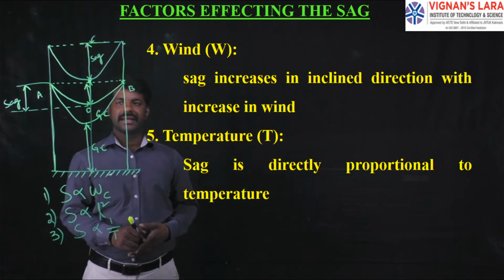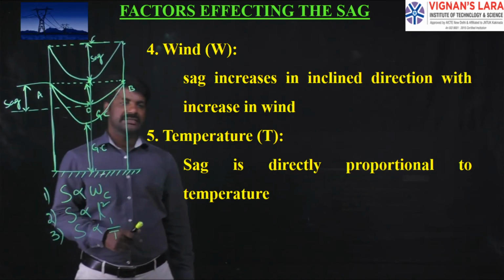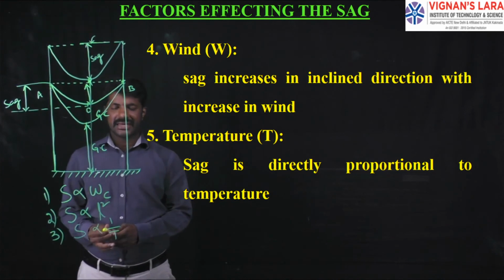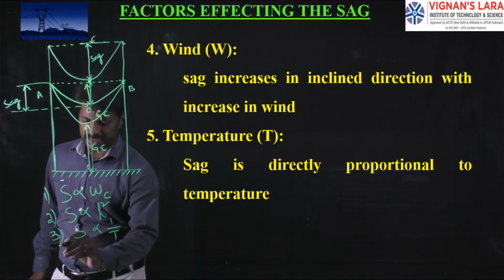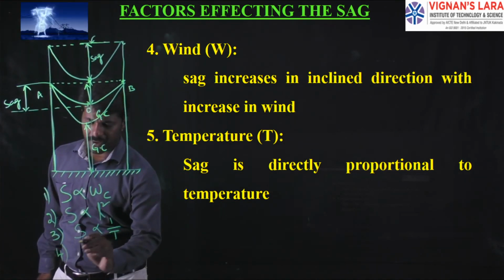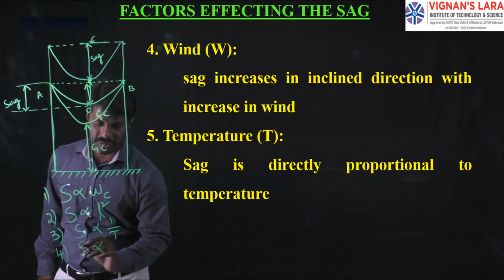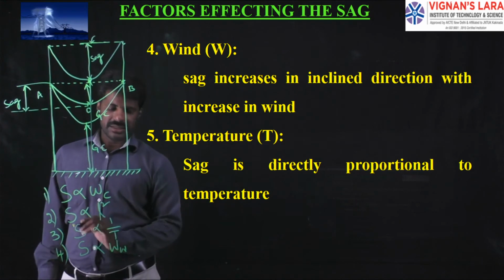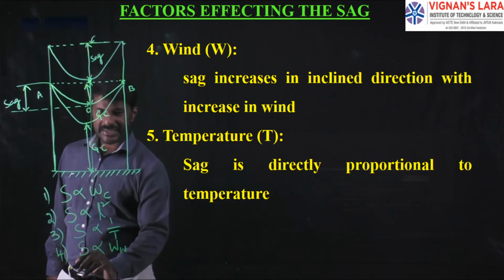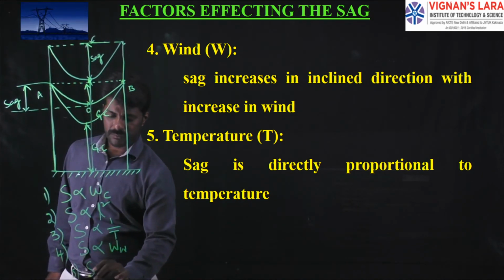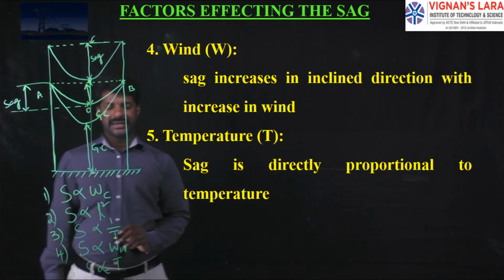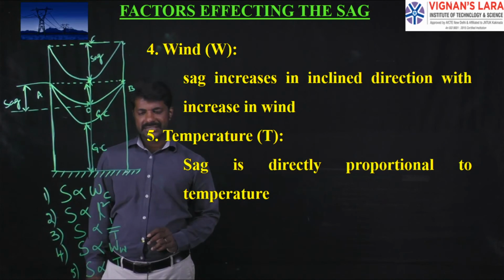And the last parameter is the temperature. Sag is directly proportional to temperature. So coming to the points, the fourth point, sag is directly proportional to wind pressure which is acting on the conductor, and also sag is directly proportional to temperature. As the temperature increases, the magnitude of the sag also increases.